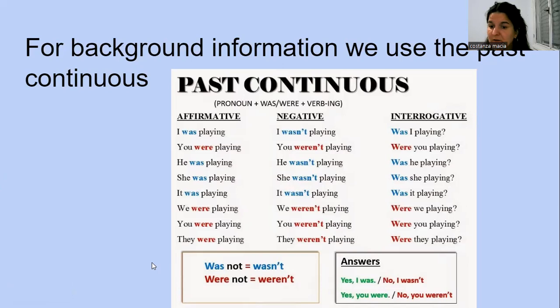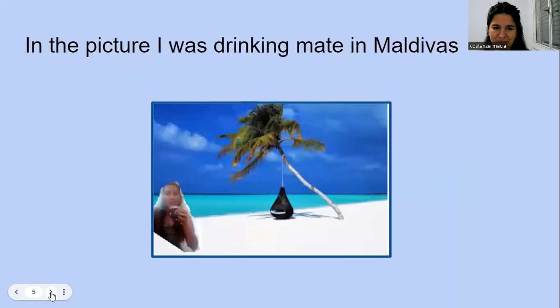Well, the structure of the past continuous, you use it correctly, so let's just revise it. We use the verb to be, which is was or were in the past. Was is used with I, he, she, and it. And were is used with you, we, plural you, and they. And the verb with ing. I was playing, I wasn't playing, was I playing? That is the past continuous. Let's read an example. In the picture, I was drinking mate in Maldivas.